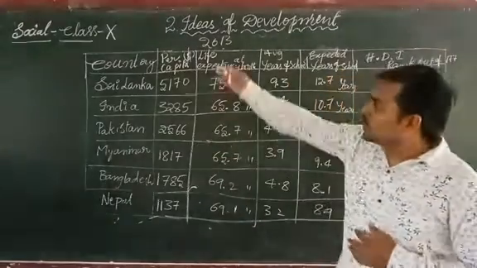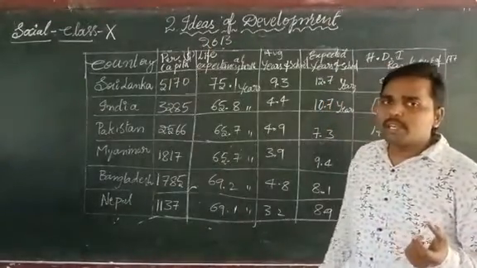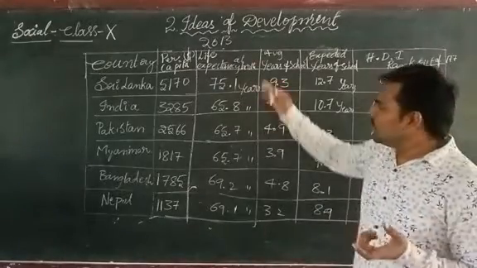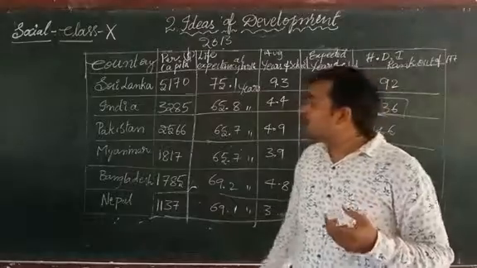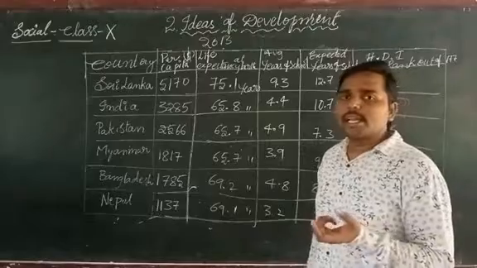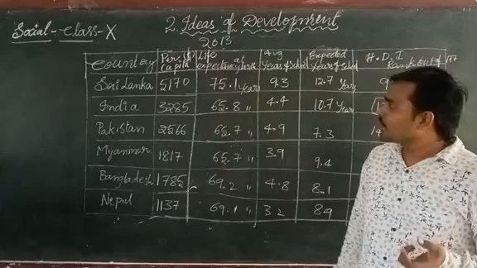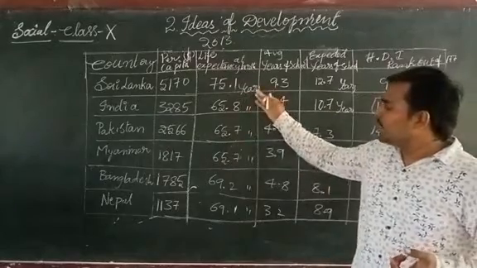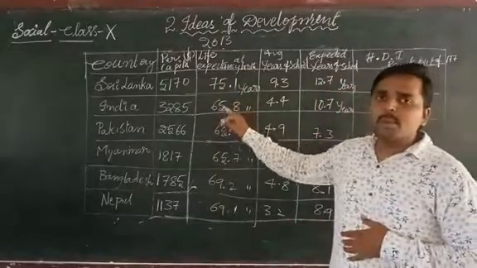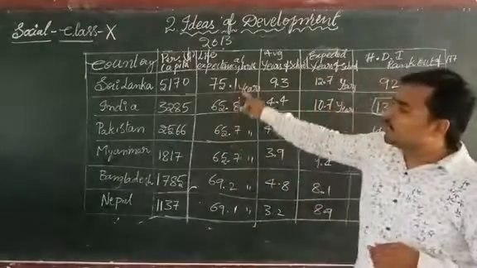Okay, once again, per capita income is always shown in US dollars, and then the life expectancy at birth. Like this, it shows the life of the average person in the country at birth. If you see the average life of a person in Sri Lanka, on average every person is living up to 75 years, and there is about a 10 years difference in India.